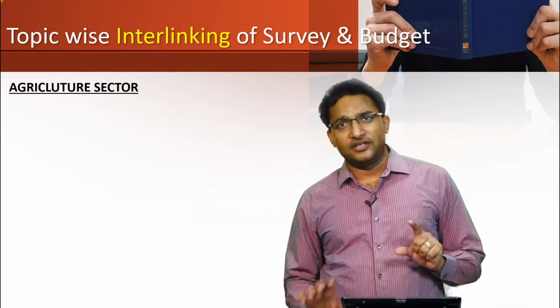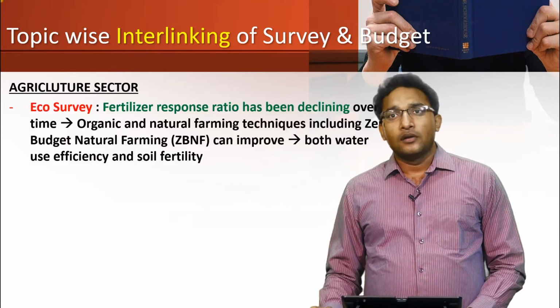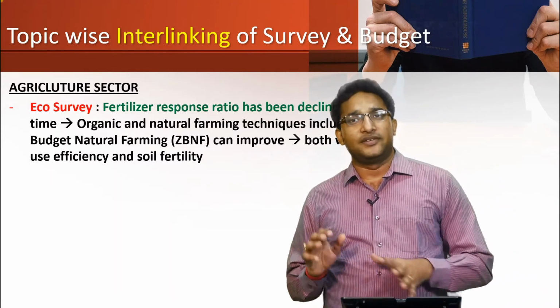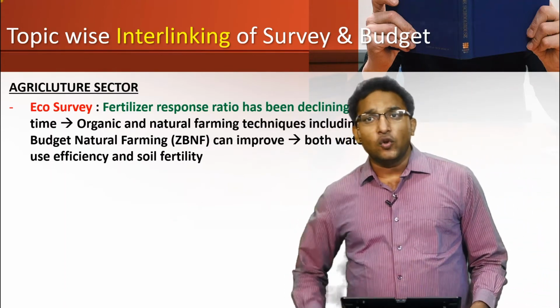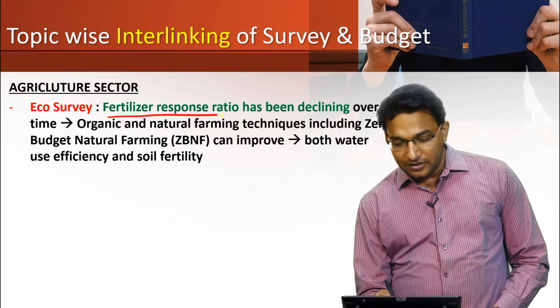So this will be the strategy. Now coming back to the interlinking portion. So what I'll be doing, I will establish the relationship between the economic survey and the budget. For example, in the agriculture sector, economic survey clearly mentioned that fertilizer response ratio has been declining